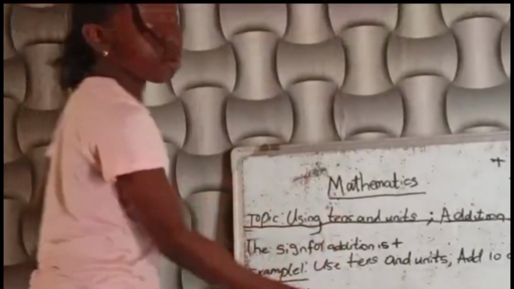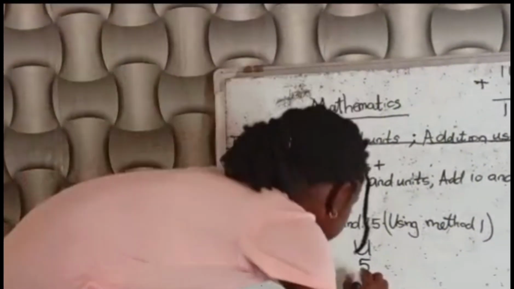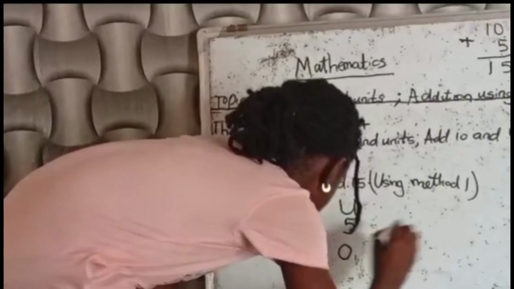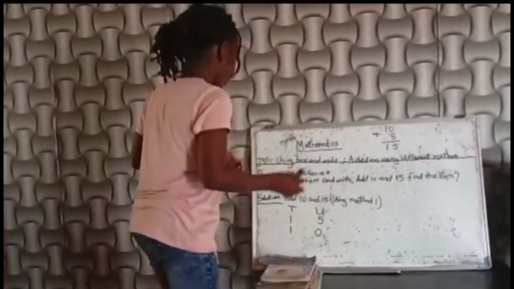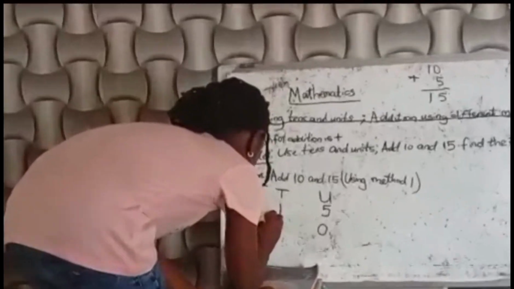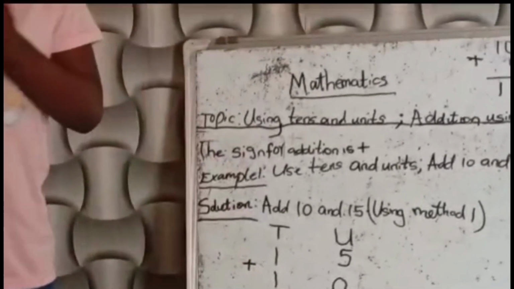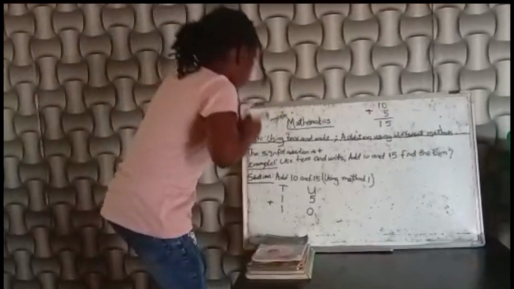Then the 0 under the units. Now we put our sign, which is summation or plus, whichever we choose to call it. Then we draw our line.